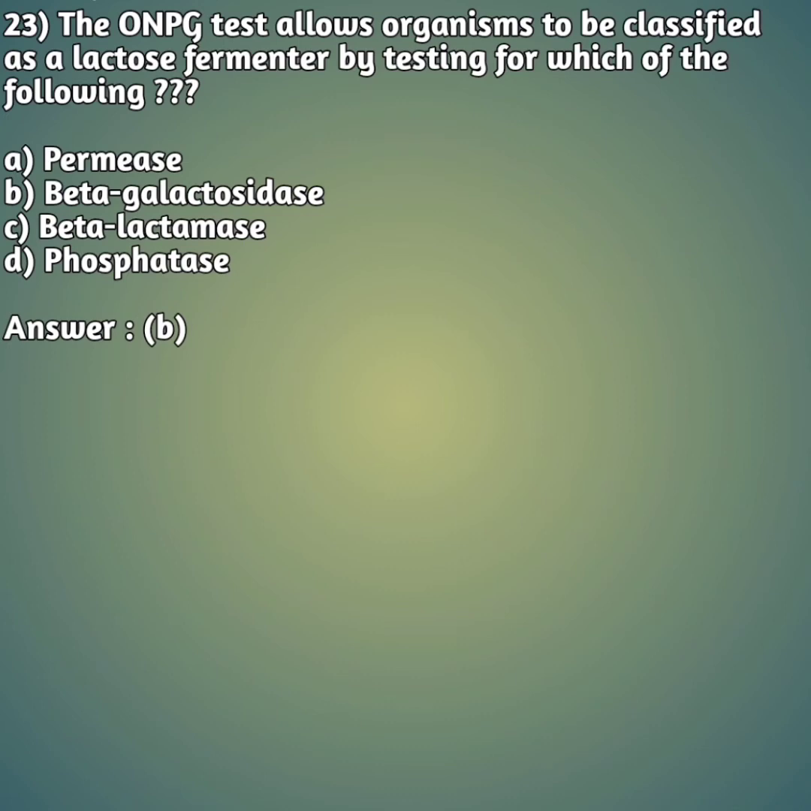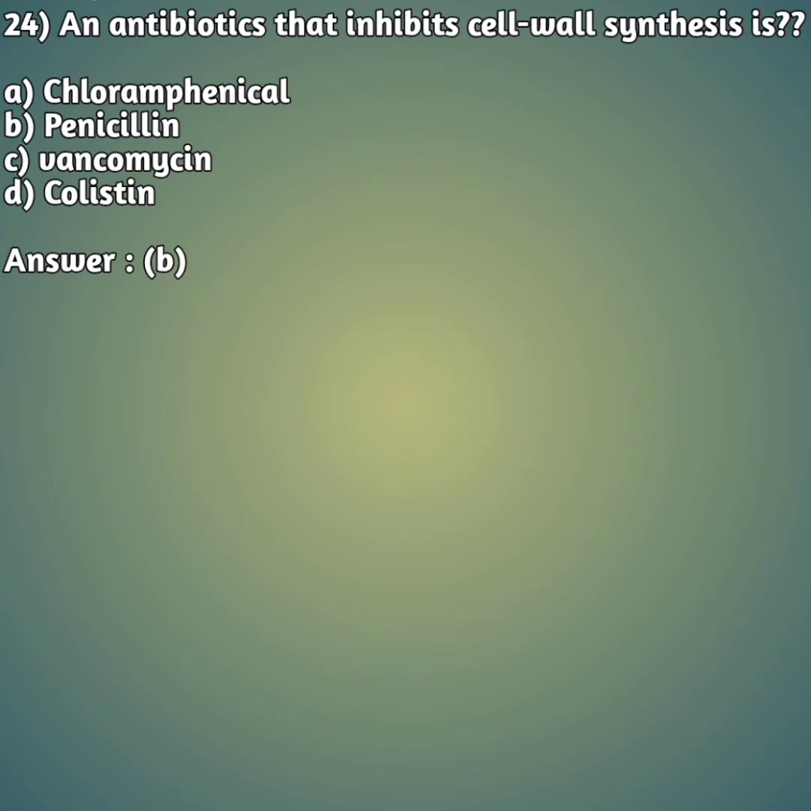Okay friends, moving on to our 24th question. An antibiotic that inhibits cell wall synthesis is option A, chloramphenicol. Option B, penicillin. Option C, vancomycin. And option D, colistin. So the right answer is answer B, that is penicillin is the antibiotic that inhibits the cell wall synthesis.